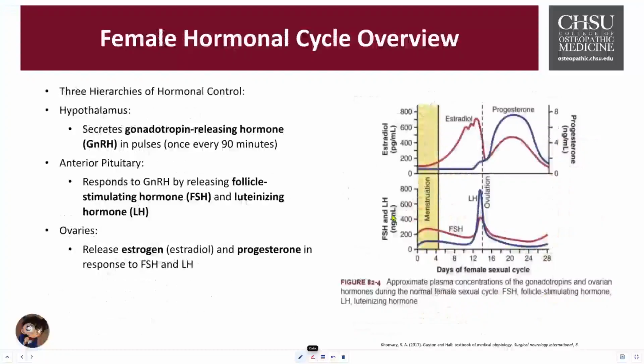Now let's take a look at the overview of the hormonal cycles. The hypothalamus serves as the brain's control center for reproduction. It secretes a key hormone called gonadotropin-releasing hormone, GnRH, in a pulsatile manner, about every 90 minutes, and this rhythmic release controls the downstream components. When there are disruptions to this, it could lead to hypothalamic amenorrhea, where there's a change in when the cycles and menstruation occur. This can be caused by stress, eating disorders, or even excessive training and exercise, which could alter the GnRH secretion.